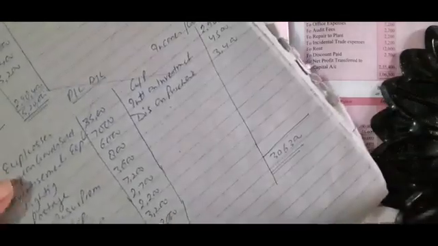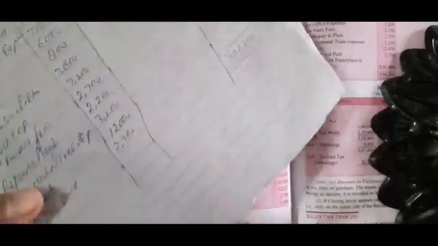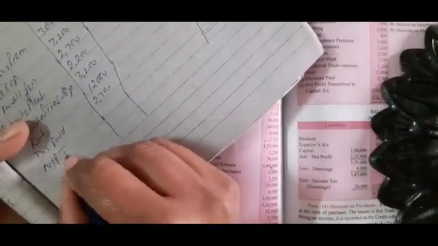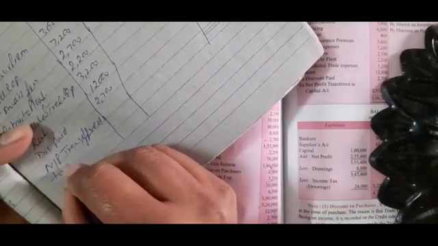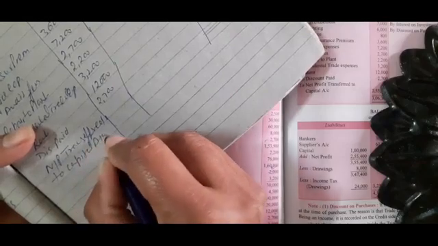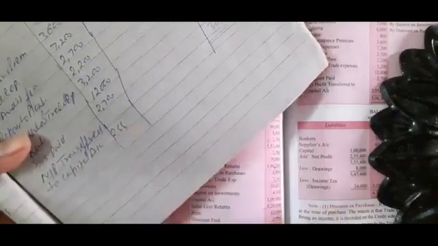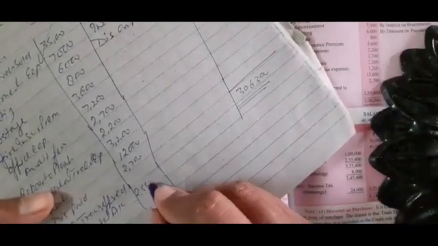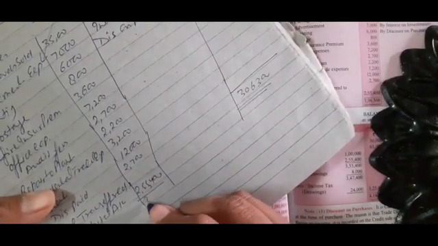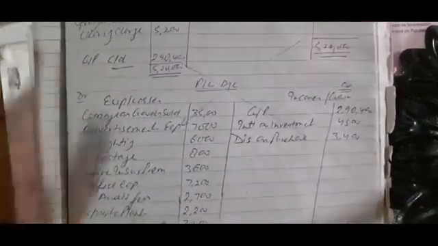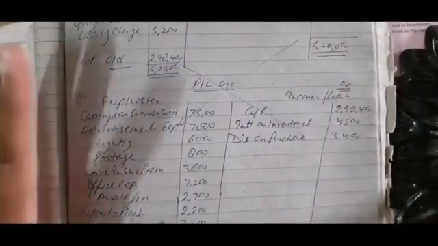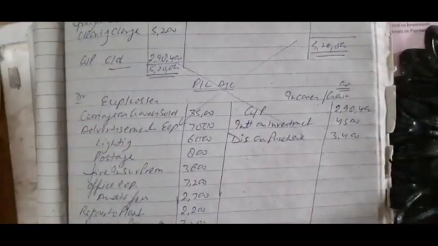3,06,300. And the amount that remains on the debit side is called net profit, transferred to capital account. The amount is 2,55,400. Total amount is 3,06,300. So children, we have prepared the profit and loss account, and now we will prepare the balance sheet.